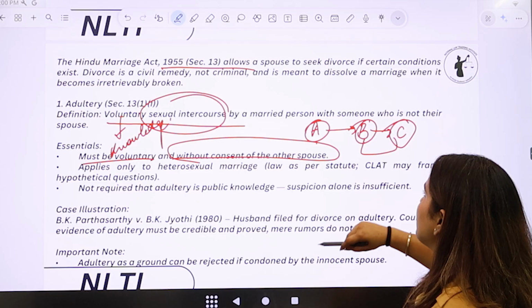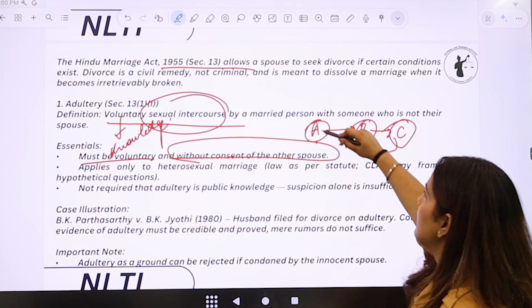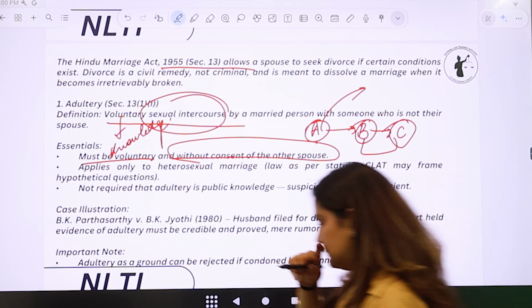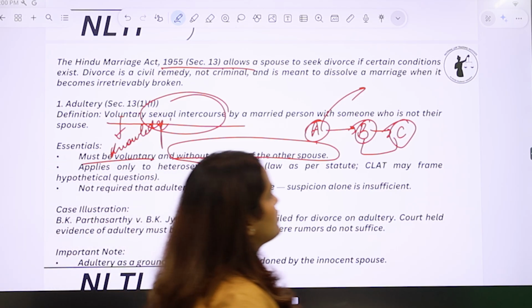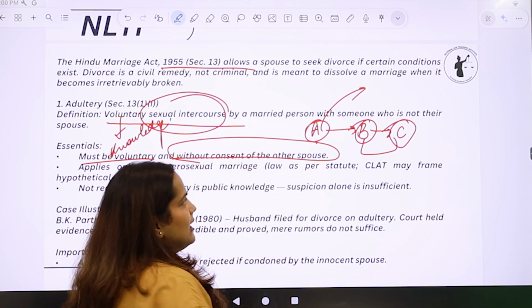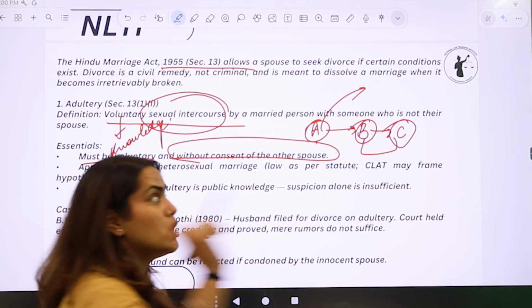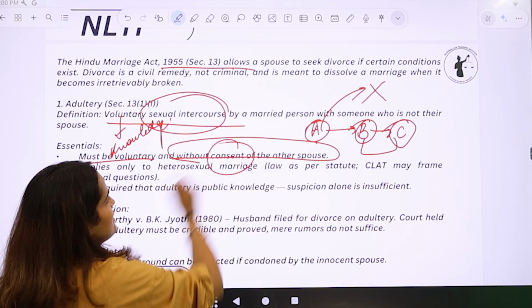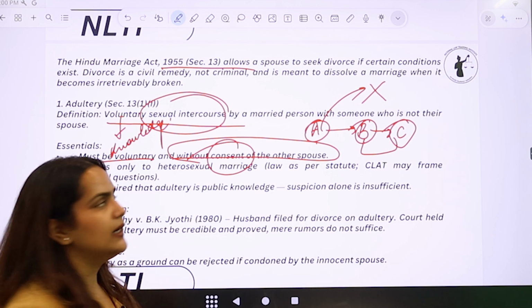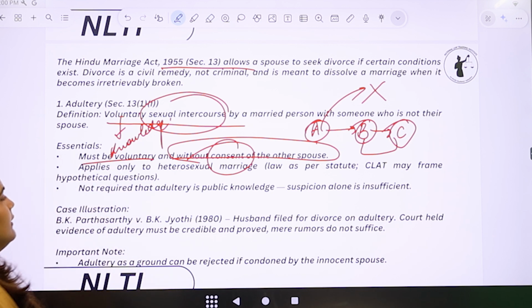Now, after having done so, A files a case in the court seeking divorce from his wife on the grounds of adultery. Can he get divorced on the same grounds? No, he cannot. Why? Because he had consented to such sexual intercourse. Right? I hope that is clear.